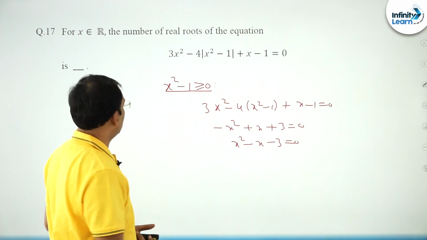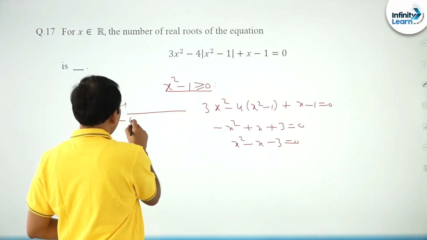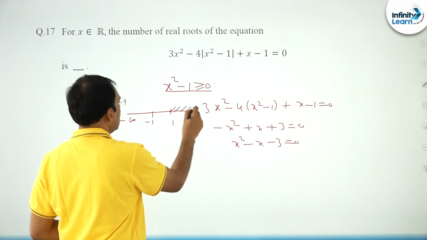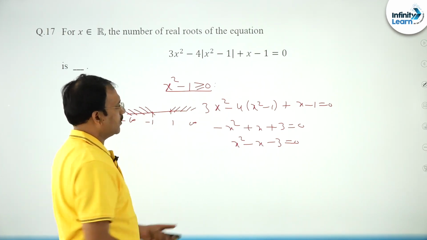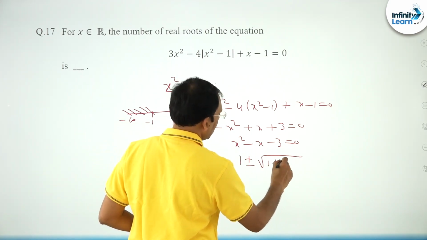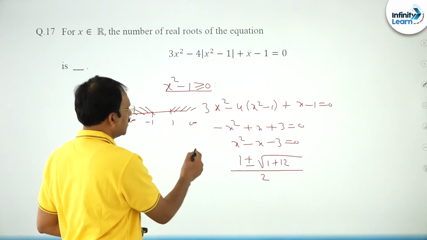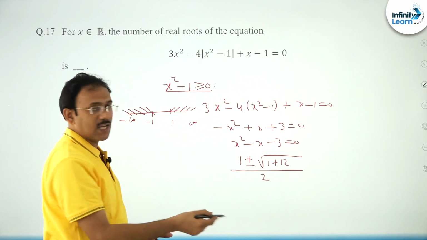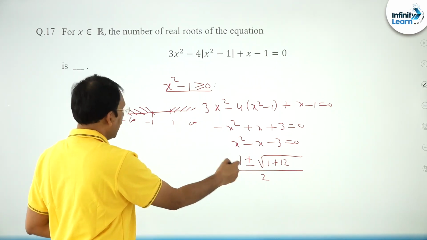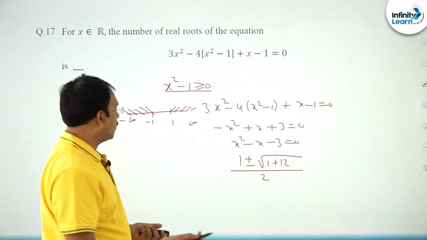You just find the solutions such that the x value must lie between minus infinity to minus 1 and 1 to infinity. In this region, if it lies, we are comfortable, you just find the solutions. Of course, minus b plus or minus root of b square minus 4ac by 2a. So definitely when you take positive it is root 13, means around 4, we can say (4 plus 1) 5 by 2, more than 1, correct, and negative also, 1 minus root 13, approximately minus 3 by 2, is less than this.